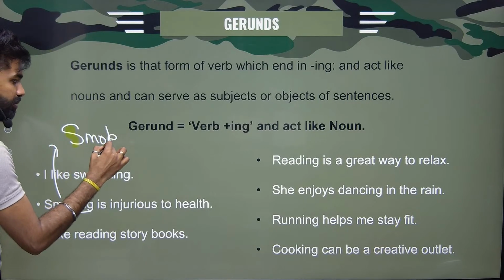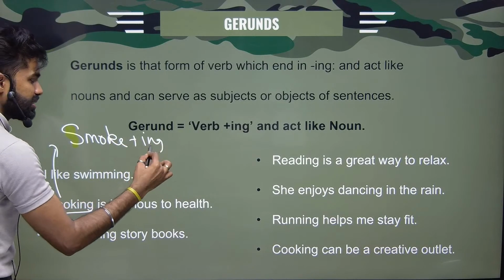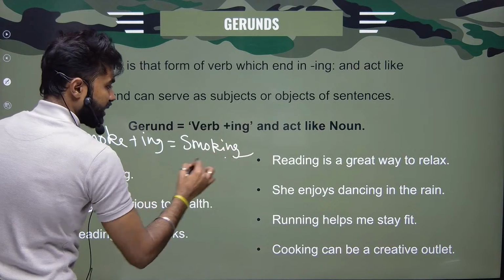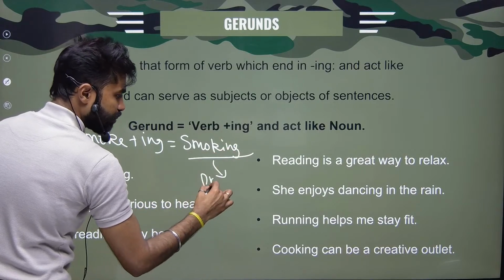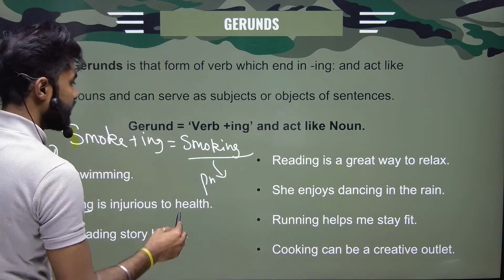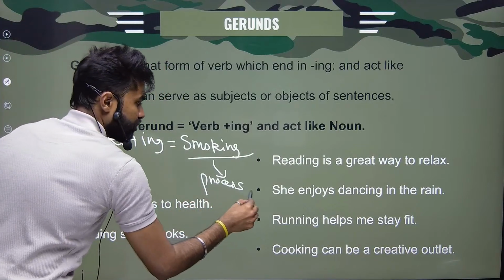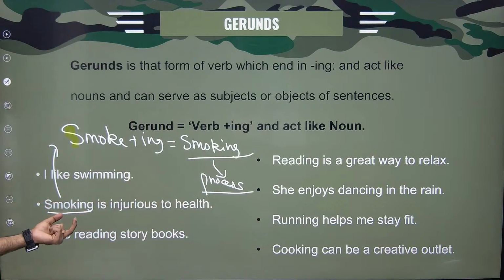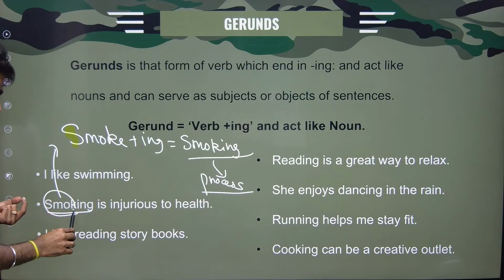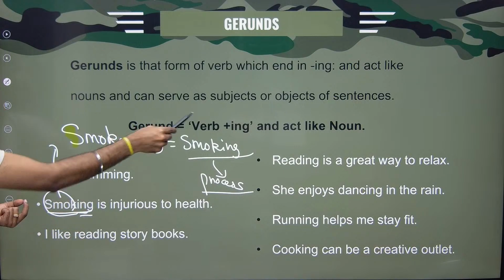Smoke plus ing is equal to smoking. And this is a process, right? The process of putting the cigarette in your mouth and then inhaling and exhaling. So we are talking about the process. We are not smoking. Smoking is injurious to health. So it is a verb attached with ing and acting like a noun.